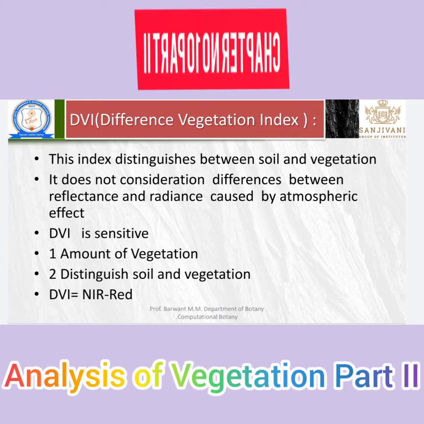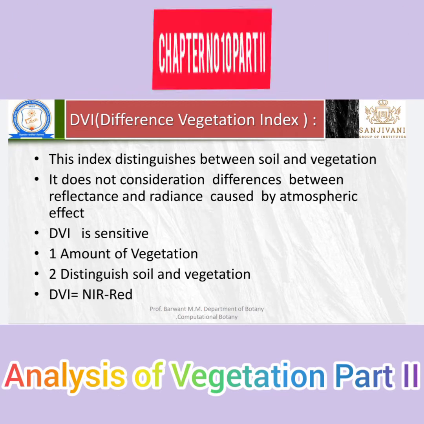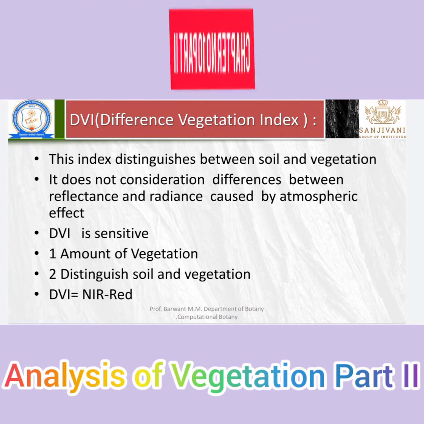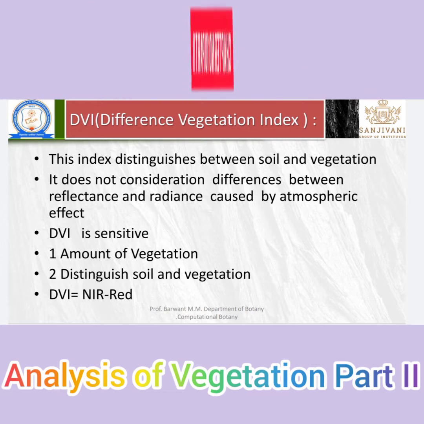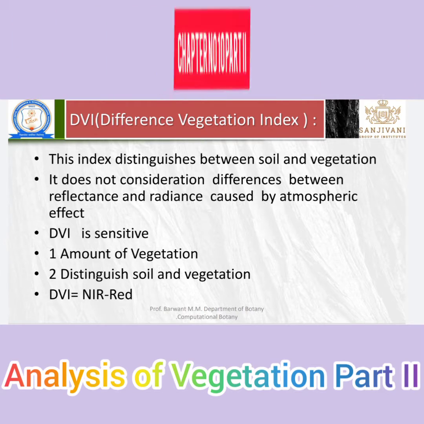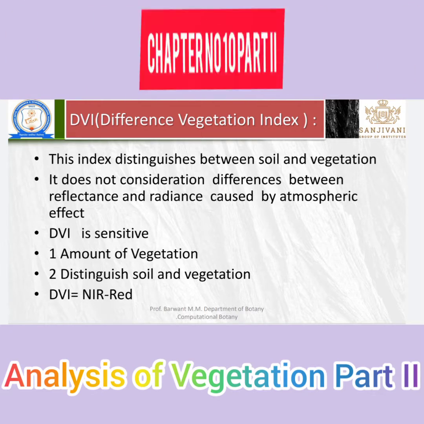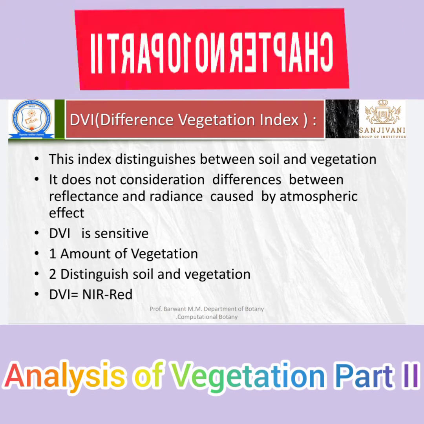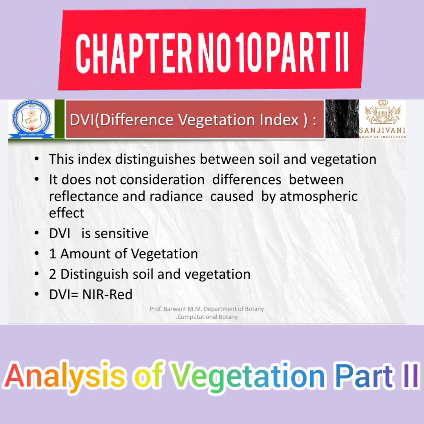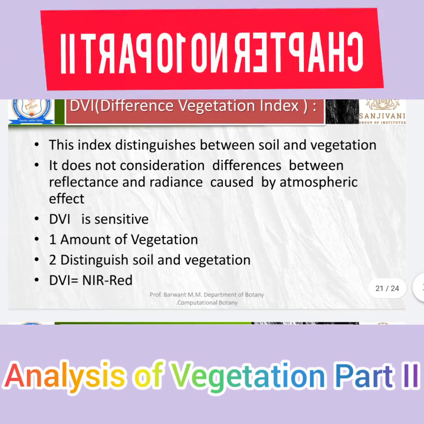Then DVI, the difference vegetation index. It distinguishes soil and green vegetation. It does not consider the difference between reflectance and radiance caused by atmospheric effects. DVI is sensitive to the amount of vegetation and distinguishes soil and vegetation. DVI is equal to NIR minus red.